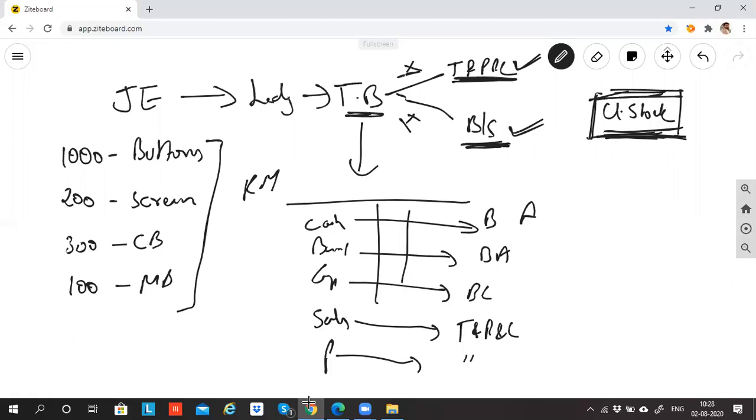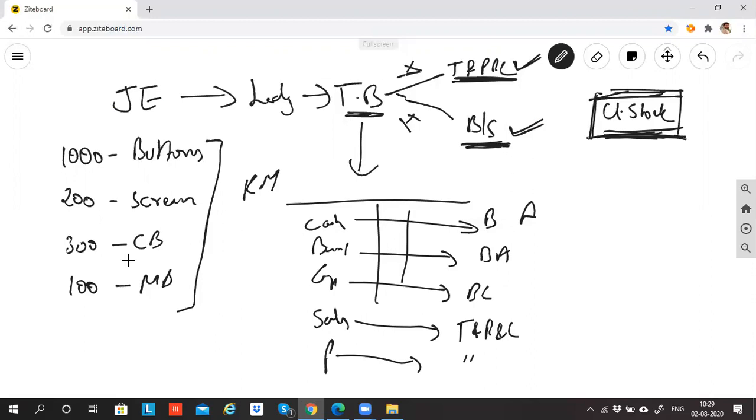Is it necessary that all the raw materials should be converted into laptops by the end of the year? No, sir. Some will be remaining, no? After converting a few buttons, screens, circuit boards, motherboards into laptops, there will be certain ones which will remain untouched. It will be lying as it is in the business, which I will be using in the next year.